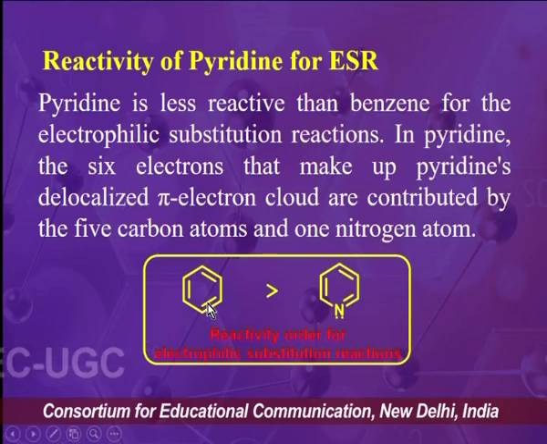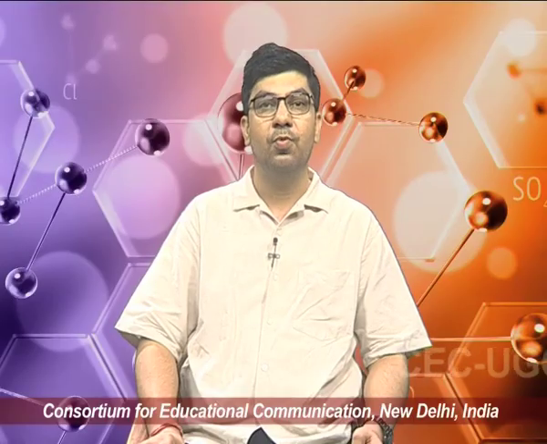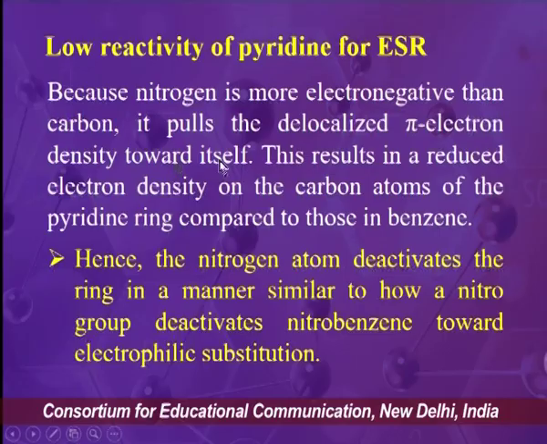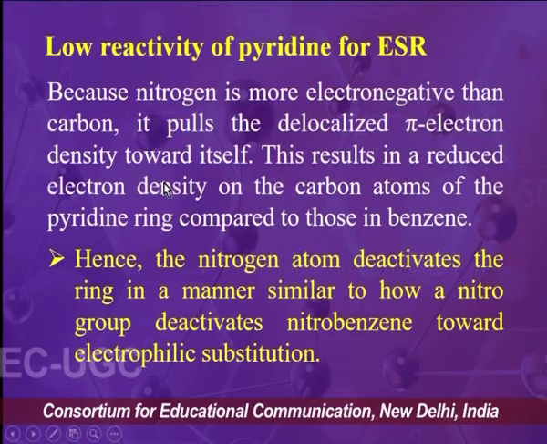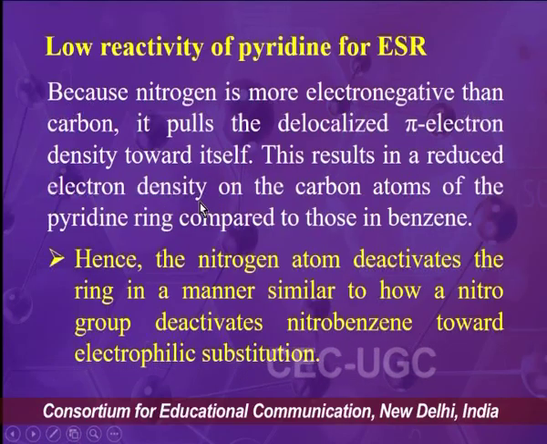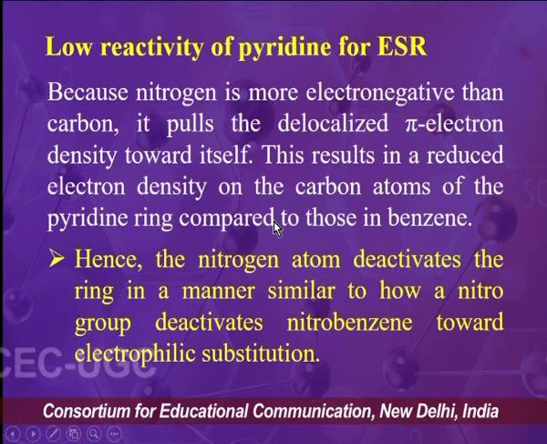So, what is happening? Due to the higher electronegativity of the nitrogen atom than carbon, it pulls the delocalized pi electron density towards itself, and this results in a reduced electron density on the carbon atoms of the pyridine ring compared to those in benzene.